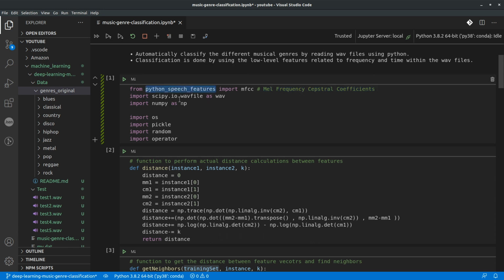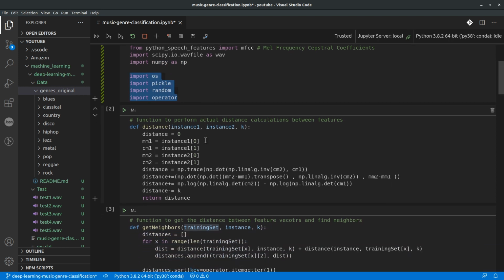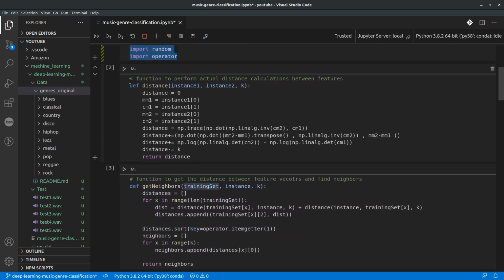Now the second important library or package that we are using is the SciPy WAV file package, which we'll be using to extract and read the WAV files, and then the typical NumPy and other Python libraries that we would need are the following, as you see here. In the last video I've already gone through creating the different functions that we would need.